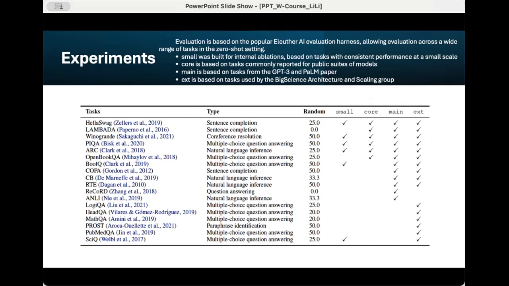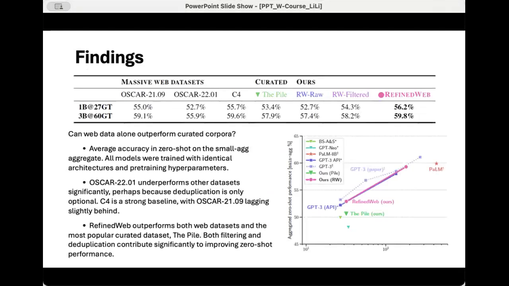4. Findings. Can web data alone outperform curated corpora? Challenging existing beliefs on data quality and LLMs. Models trained on adequately filtered and deduplicated web data alone can match the performance of models trained on curated data. Average accuracy in zero-shot on the small aggregate. All models were trained with identical architectures and pre-training hyperparameters.